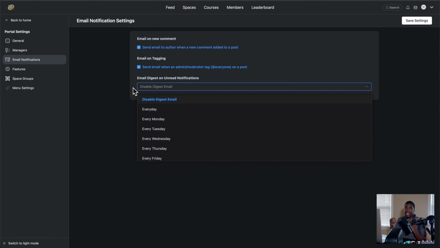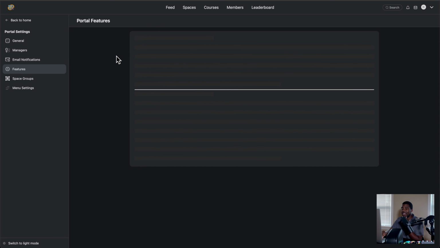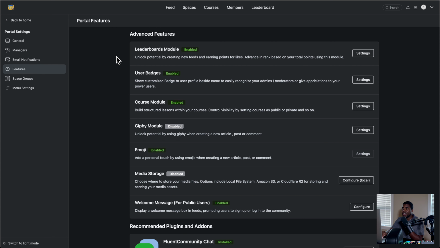It could be every day, basically a summary of all the activities happening inside the platform, or every Monday or Tuesday, et cetera, et cetera. Then we have features. These are the features that you would see in other platforms that, for instance, have modular features baked right in, but you have the ability to turn them on and off. That's the way that I want to say it.